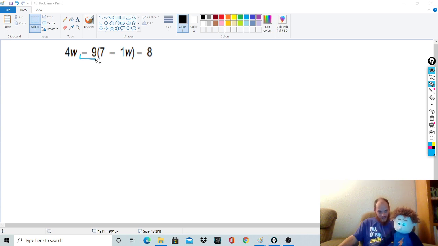When there is a negative in front of this, remember how I said the sign goes with the number in front? Yeah. It has to stay with the number in front. So really this is a negative 9 times 7. And a negative 9 times negative 1. By the way, a negative times a negative is just a positive. Oh, okay. So I would bring down my 4w. Negative 9 times 7 is a negative 63. And a negative 9 times a negative 1 is 9. So it's a plus 9w. Keep in mind my w stays there.